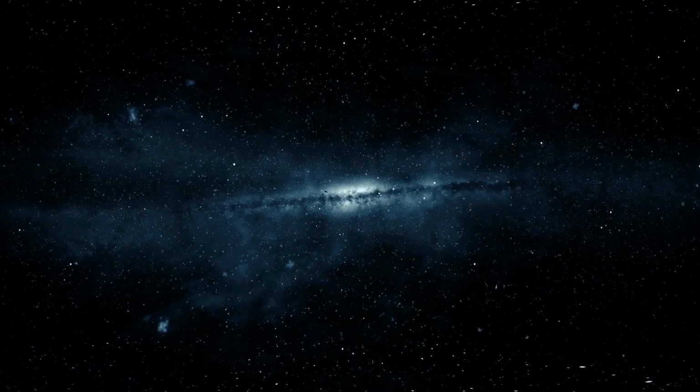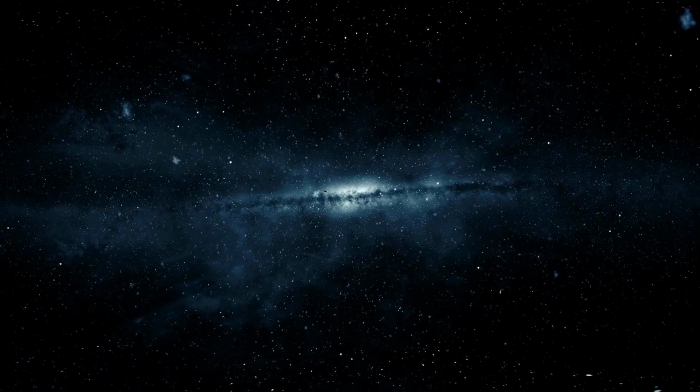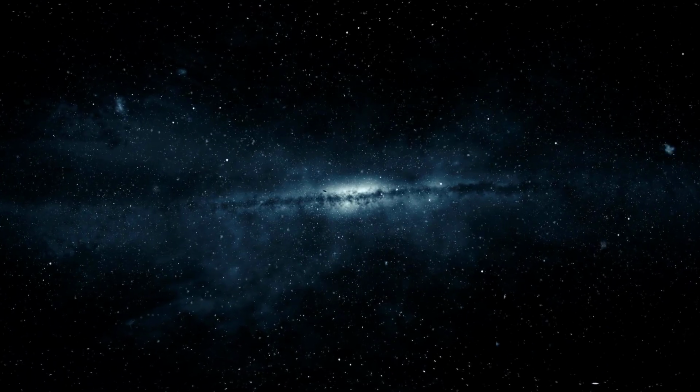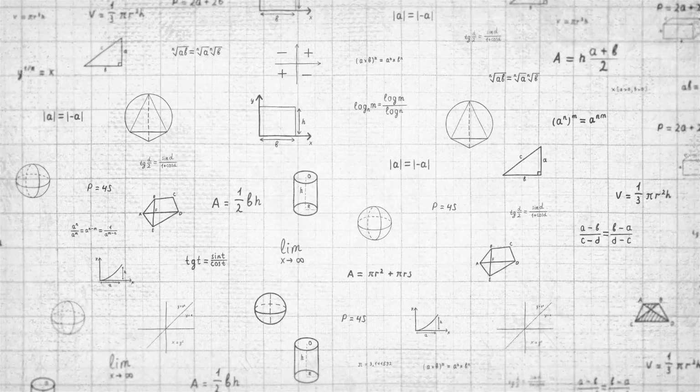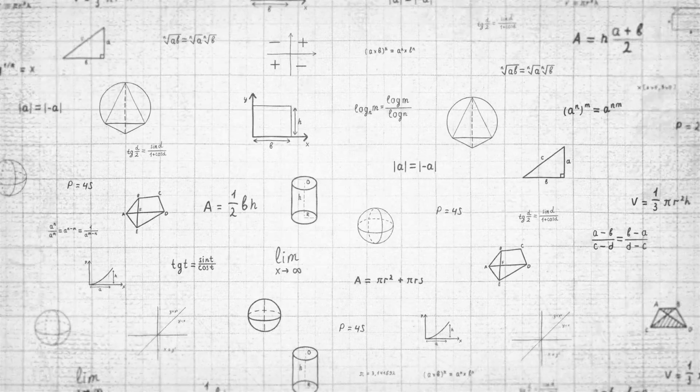The Drake equation is expressed as N = R* · fp · ne · fl · fi · fc · L. Each variable represents a factor that influences the likelihood of intelligent life arising. Let's break down each component individually.